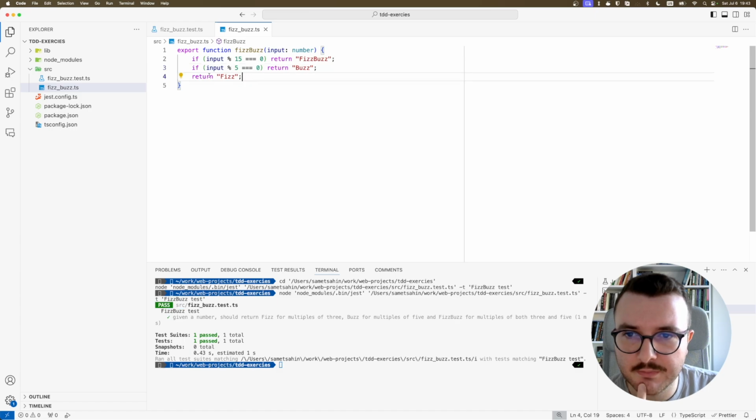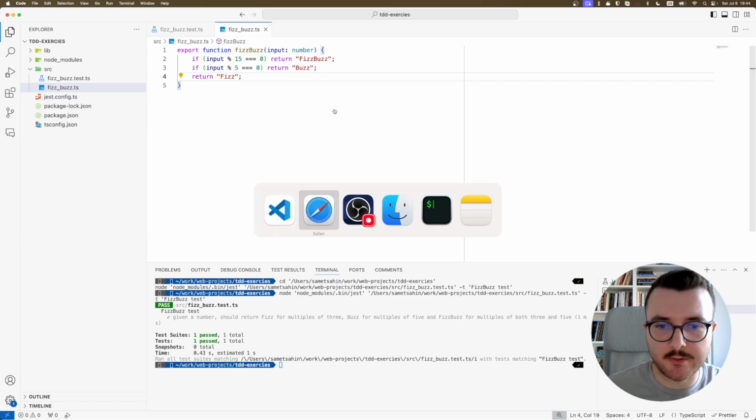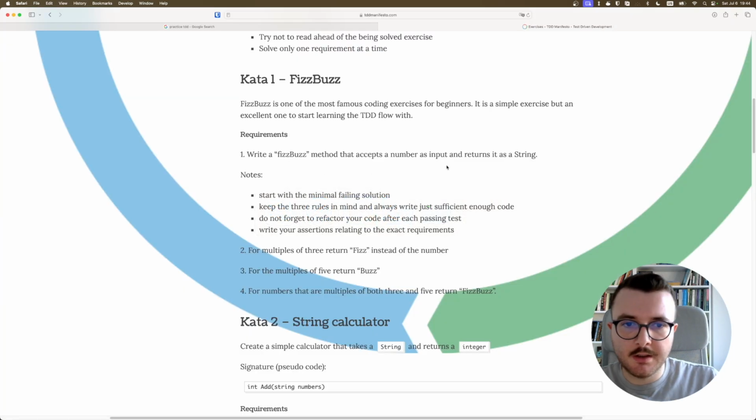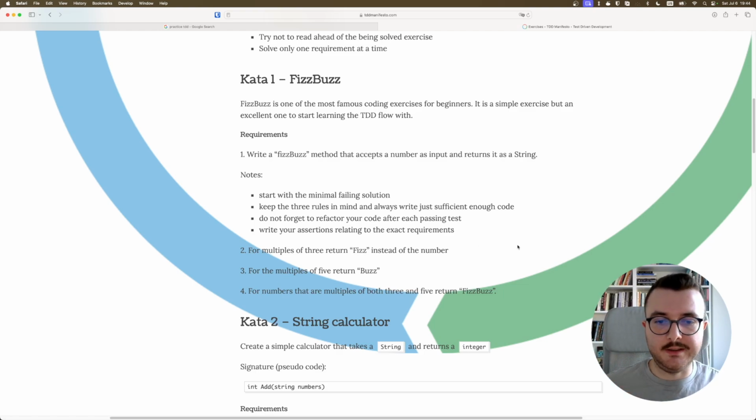By the way, I want to check the requirements. Returns a string. Multiples of 3 and 5 return FizzBuzz. For multiples of 3, return Fizz.